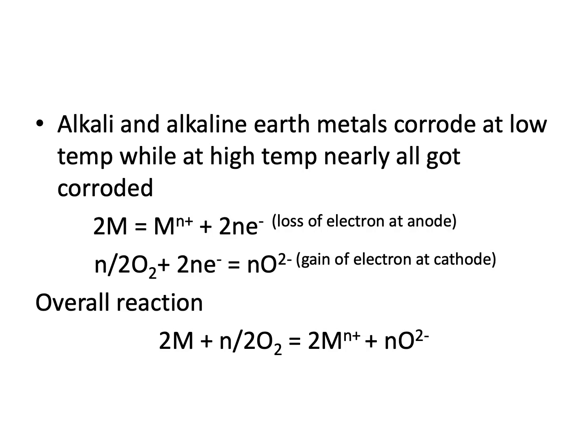The electrons thus released by the metal are accepted by oxygen to form an oxide layer. The overall reaction is given in the slide, where the metals on the surface react with oxygen to form a metal oxide. Depending upon the type of metal, it acquires +2, +3, +4 charges. So this is some basic information about corrosion.